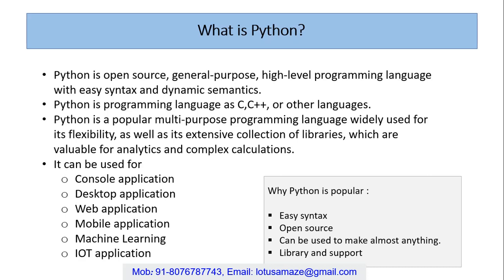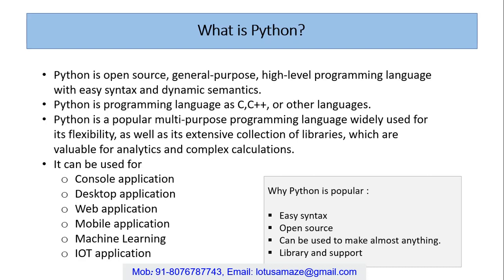This is also called a high level programming language. If you see, two types of languages are there: high level language and low level language. A language whose code is hardware dependent is called a low level programming language. A language which is written as machine independent code is called a high level programming language.